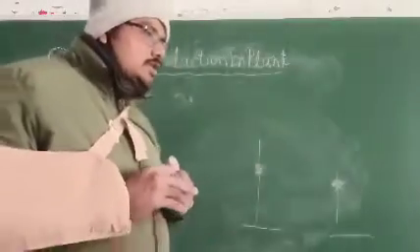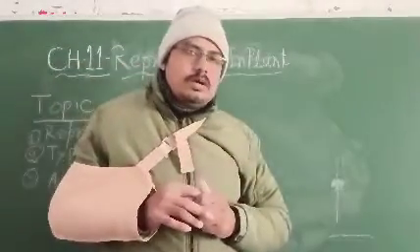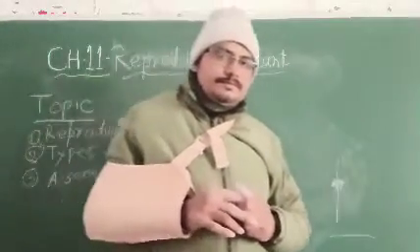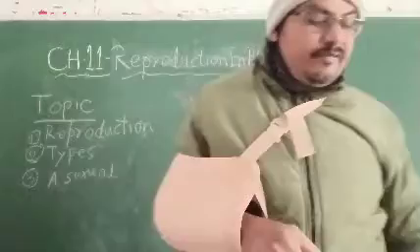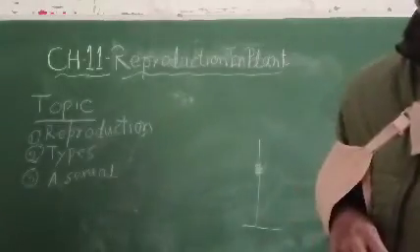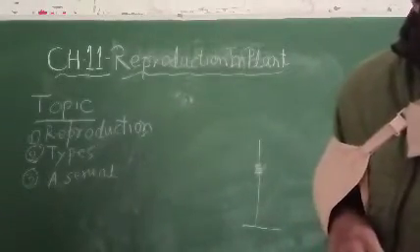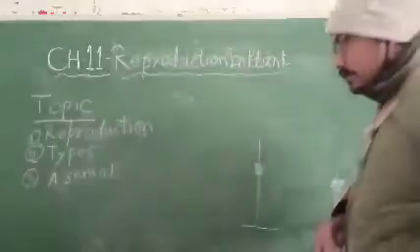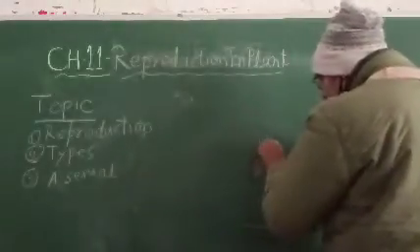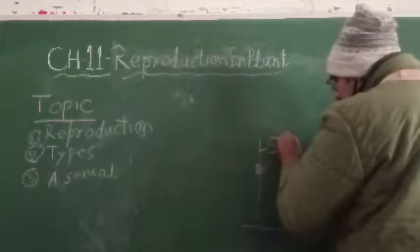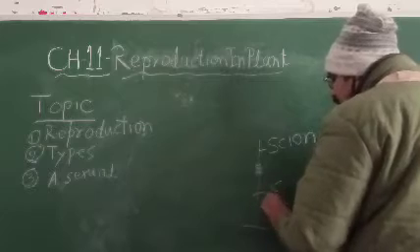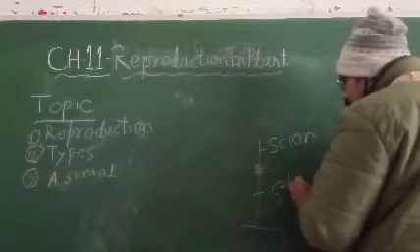So this is also a method which is called grafting. While grafting, the upper part is called the scion and the lower part is called the stock.